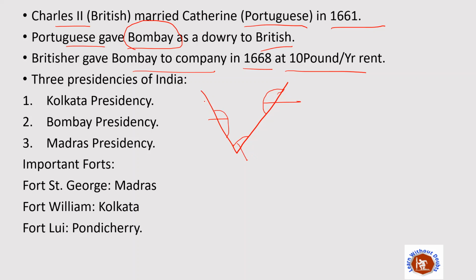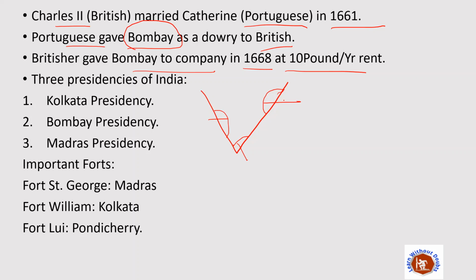If we look closely, these three presidencies were developed at three geographical extents of India. From there, the British thought that they would be able to control the Indian administration from various geographical points of India. So these three presidencies were developed keeping that in mind.